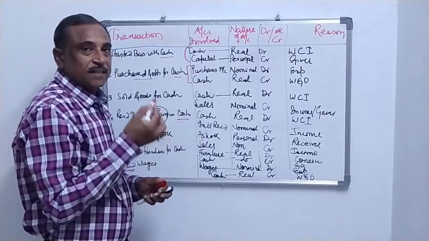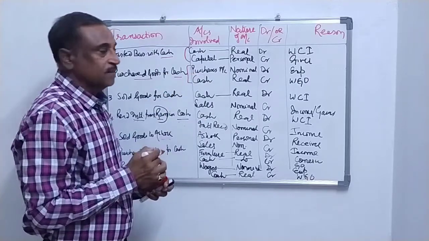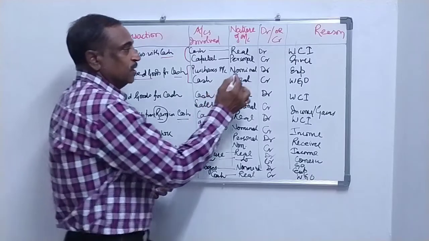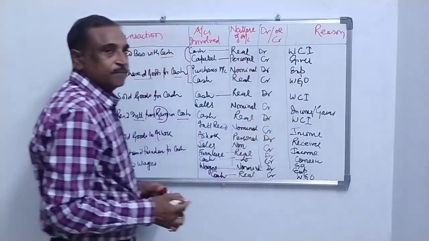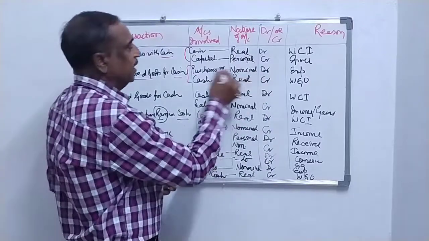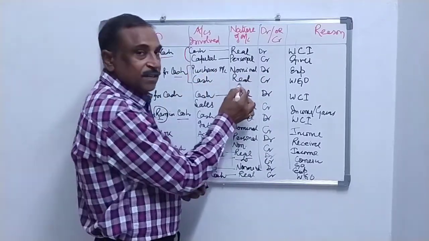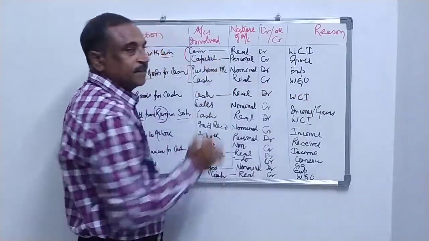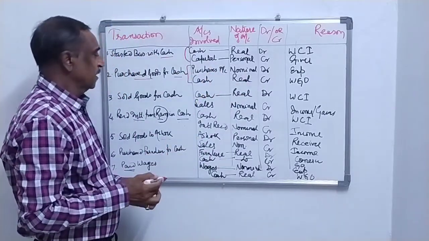And the goods that are purchased for reselling purpose are termed as purchases. So purchases is your nominal account, and the rule for the nominal account is debit all expenses. Clear? So we will debit the purchases account, and since cash is our real account and it is going out, what goes out of the business is credited. Clear? So cash will be credited.